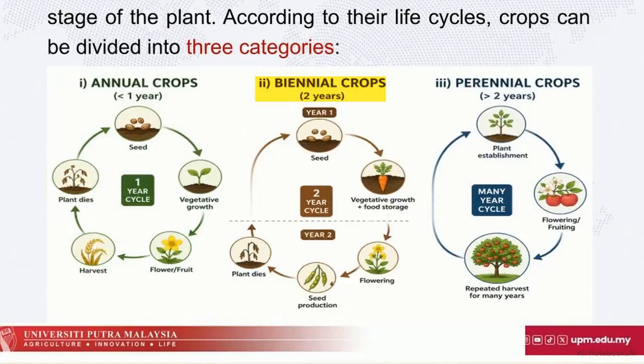Next are biennial crops. The center chart illustrates their 2-year cycle. In year 1, biennials focus on vegetative growth, storing dense food reserves in their roots. During year 2, the plant uses those reserves to produce flowers and seeds before finally dying.